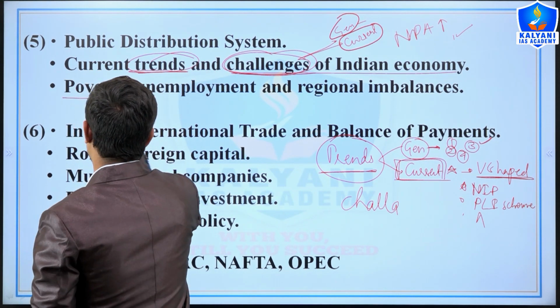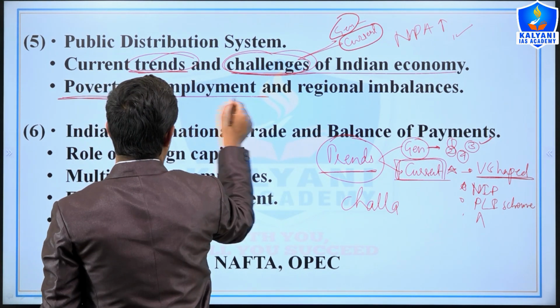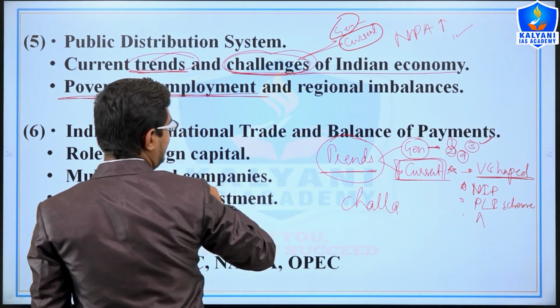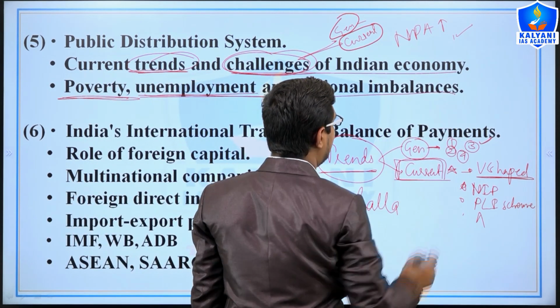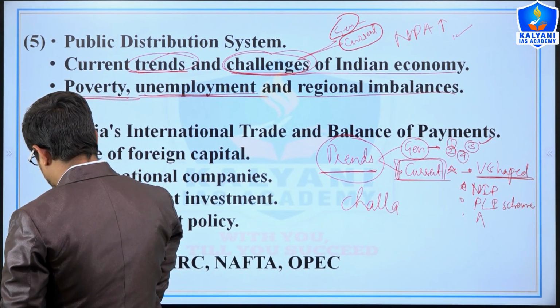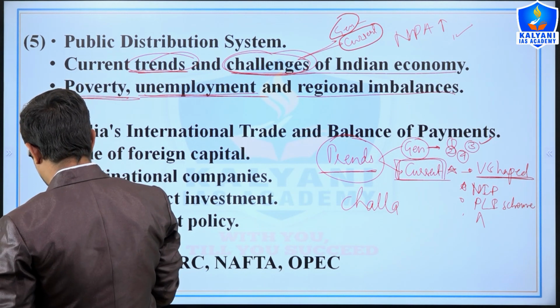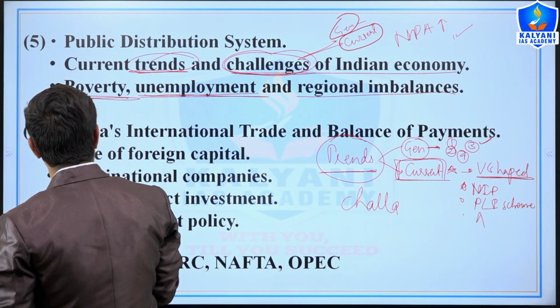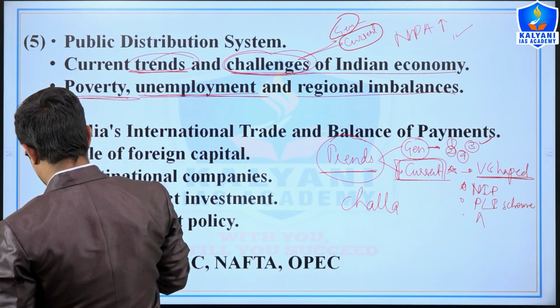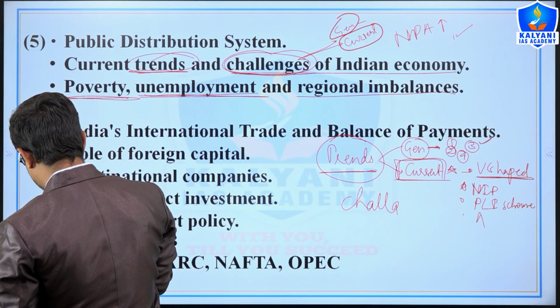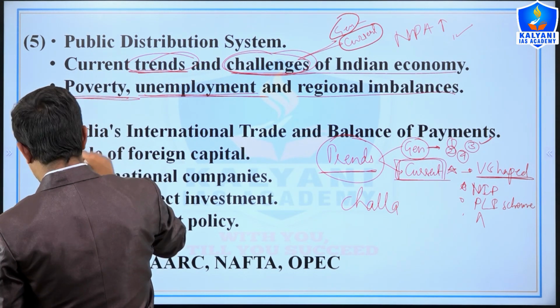Next, poverty. As you know, poverty and unemployment have a relationship, and because of them the regional imbalances would be studied by us. I think that you know this very well. In the poverty topic we will study the types of poverty.